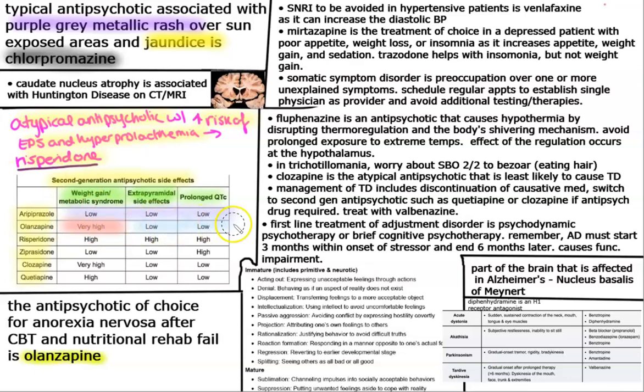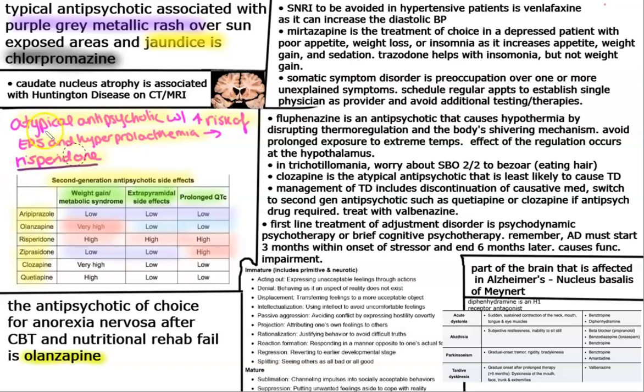And then for risperidone, unfortunately, just keep in mind that everything is going to be high, high, and high. For ziprasidone, you're going to see a prolonged QTc, but you're not going to see extrapyramidal side effects, and you're not going to see as many changes in terms of weight.